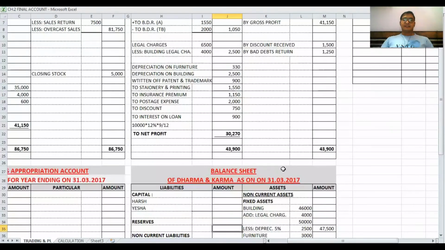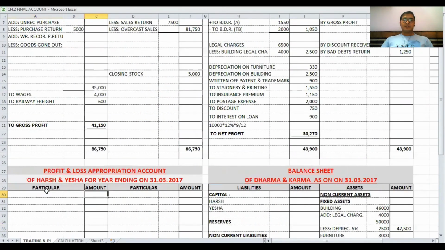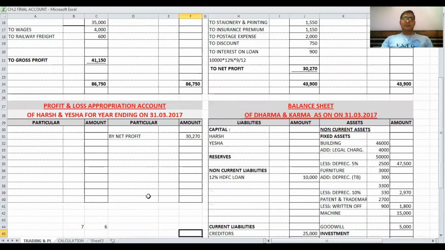30270 in second entry in P&L appropriation account debit side. By net profit 30270, and in P&L appropriation account there is no other entry. So total of credit side, same total that is in debit side, and difference amount is 30270. It is called divisible profit, 30270. This divisible profit is distributed between the partners Harsh and Yesha in profit sharing ratio, and profit sharing ratio is not given, so we have to distribute equally.